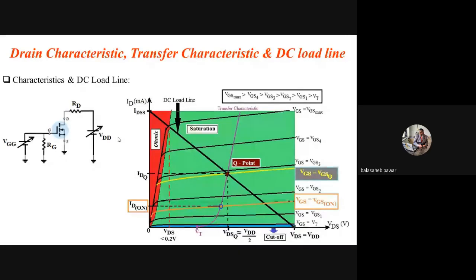Yes, it is possible by using the voltage divider rule. We are going to consider some value of resistor R1, and VDD we already defined, suppose it is 10 volt, so that we can easily determine the value of R2.